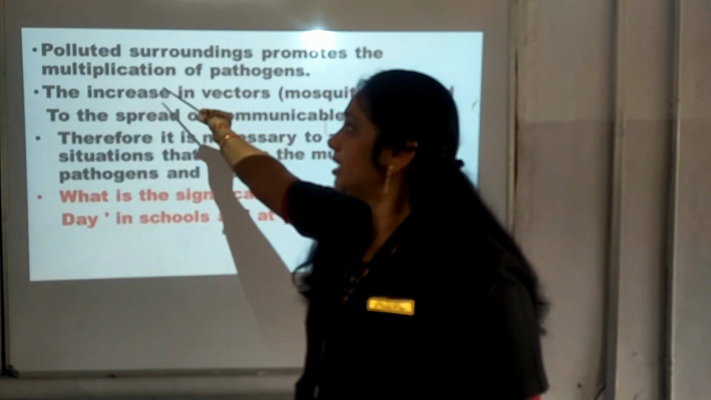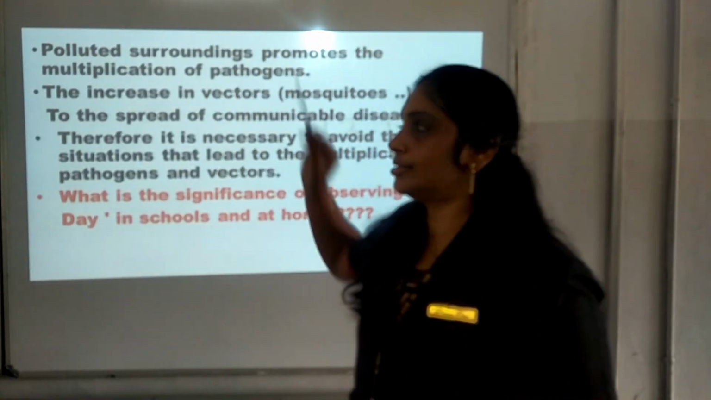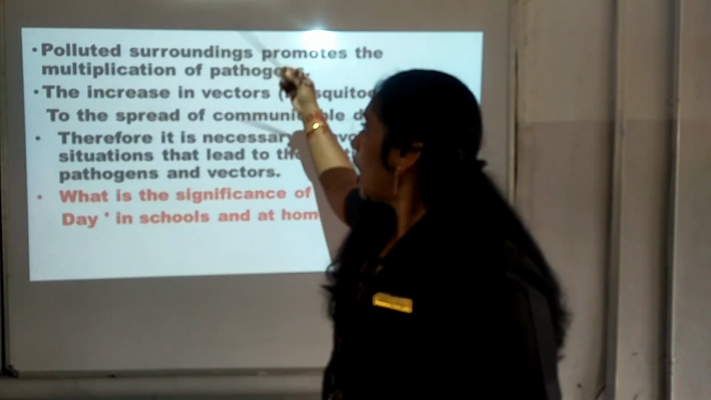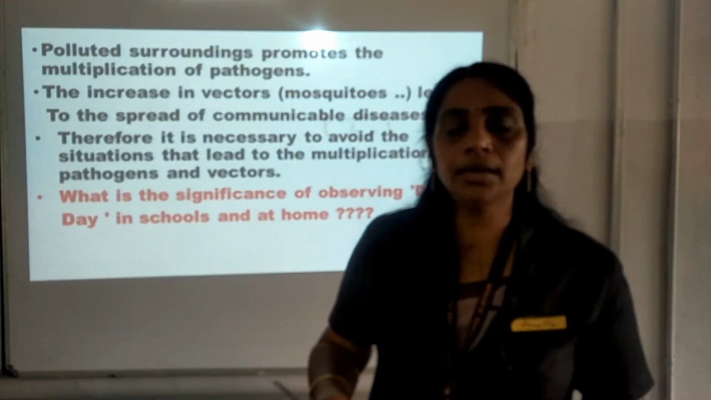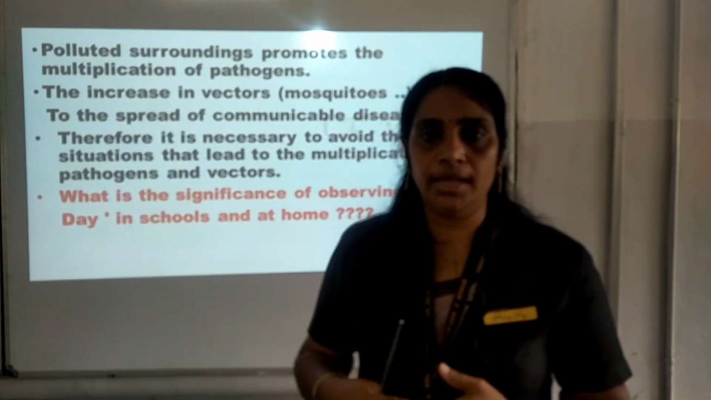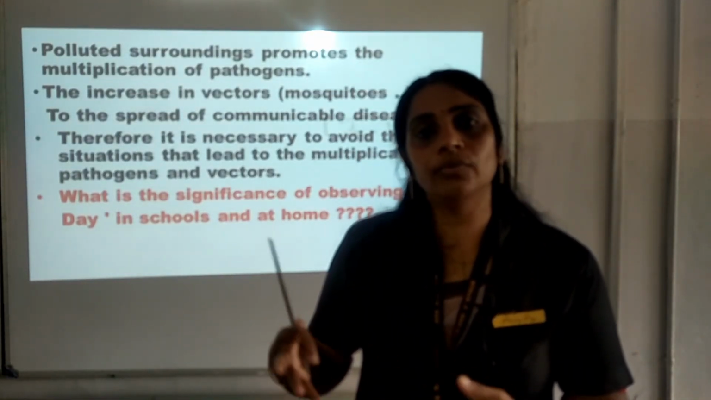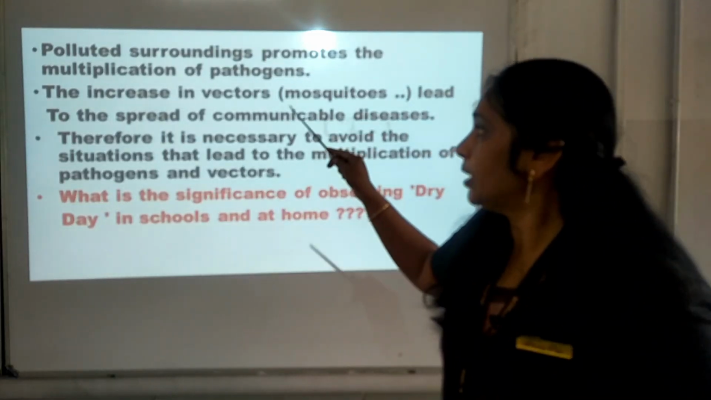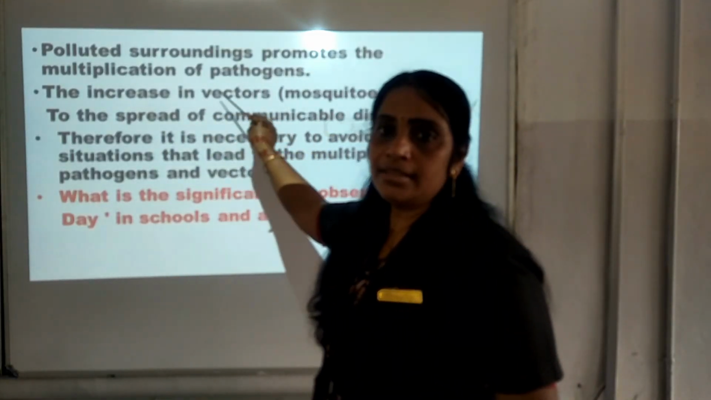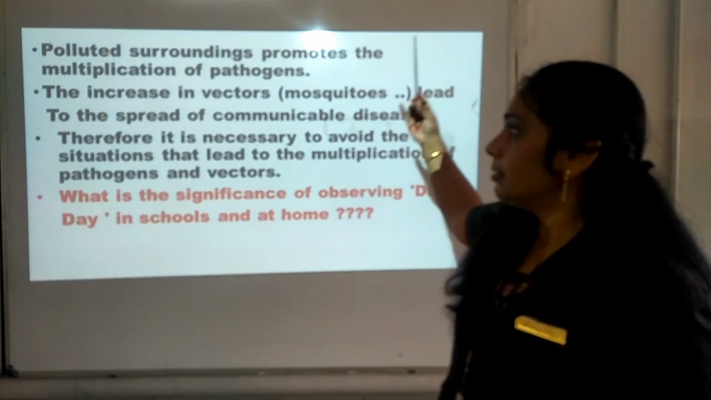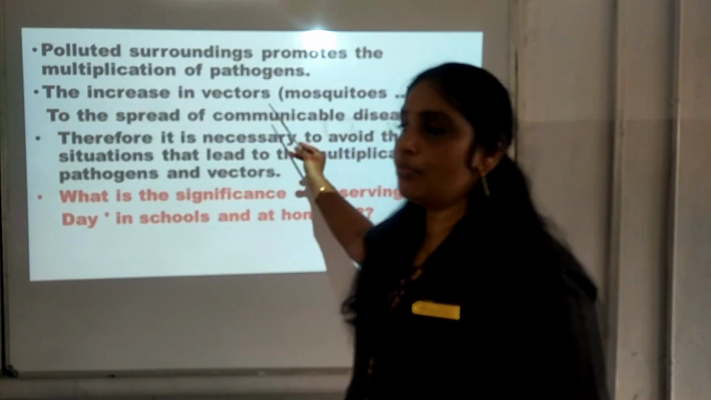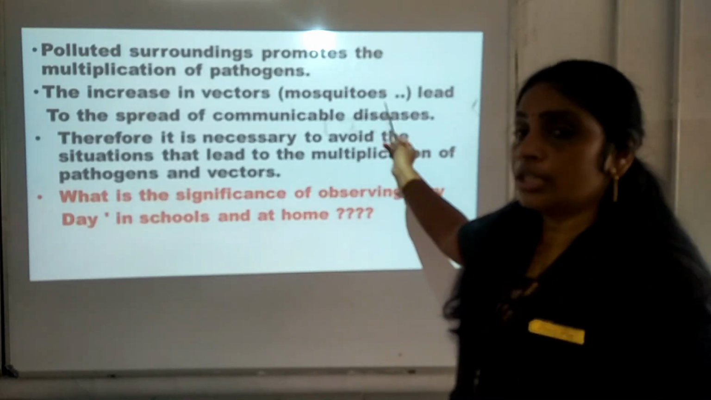How is the pathogen multiplied? Because of the polluted surroundings. Now, how is the surrounding getting polluted? Because we are putting the waste into the surrounding. Thus, the surrounding will get polluted. Due to that, what is happening? There will be an increase in the vectors such as mosquitoes as well as flies. And this will spread the communicable diseases.